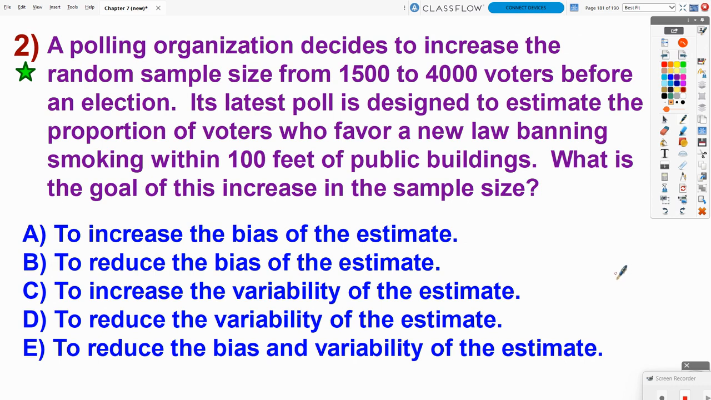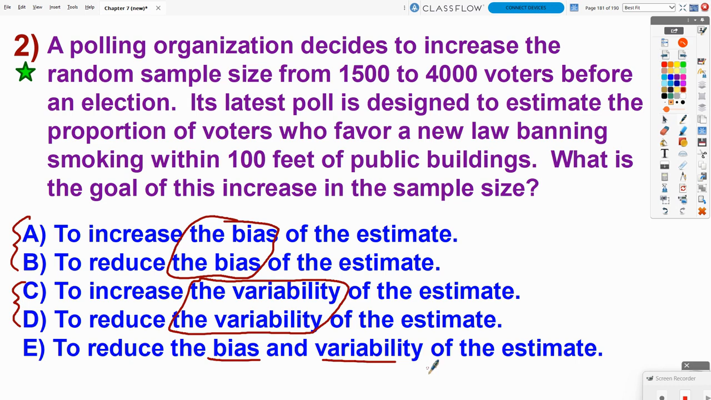Number 2, a polling organization decides to increase the random sample size from 1,500 to 4,000 voters before an election. Its latest poll is designed to estimate the proportion of voters who favor a new law banning smoking within 100 feet of public buildings. What is the goal of this increase in the sample size? Answer choices A and B focus on the bias of the estimate. Answer choices C and D talk about an increase or decrease in the variability of the estimate. And E focuses on both, that it helps to reduce the bias and the variability of the estimate.